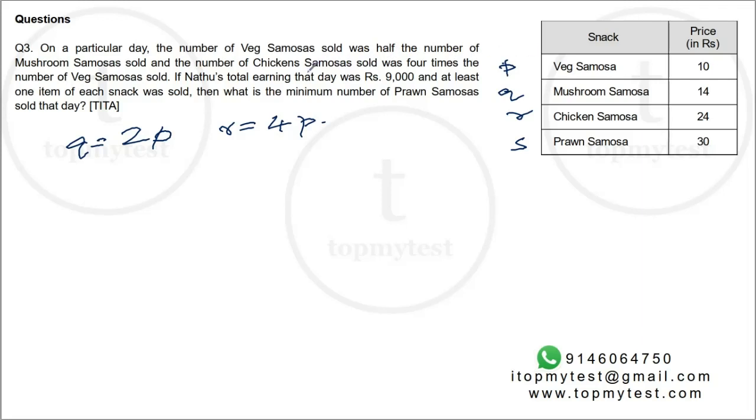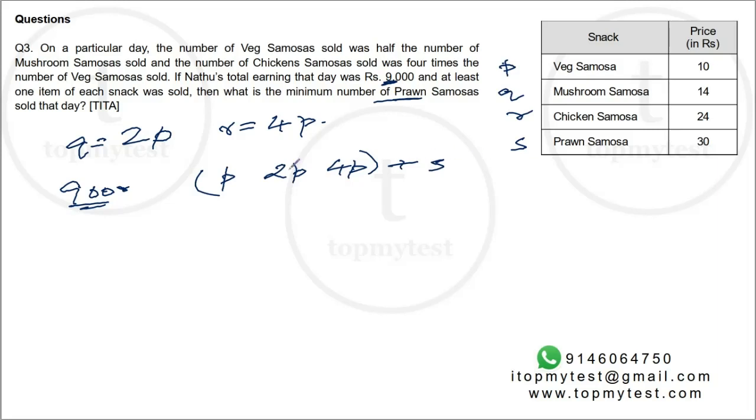If Nathu's earnings that day was rupees 9,000, at least one item of each snack was sold, what is the minimum number of prawn samosas sold that day? Okay. So the total earning was 9,000 rupees. The number of veg samosas sold is P. Number of mushroom samosas sold is 2P. Number of chicken samosas sold is 4P. And prawn samosa sold is S.